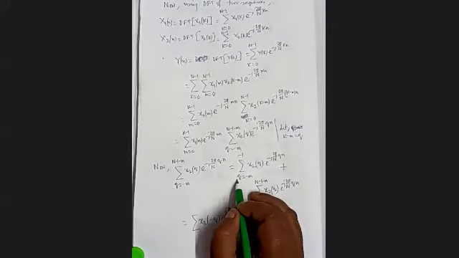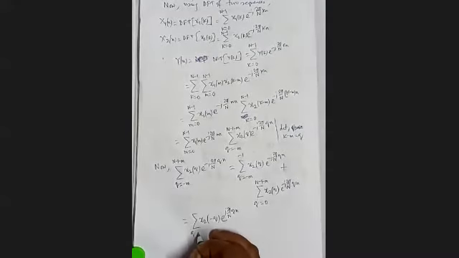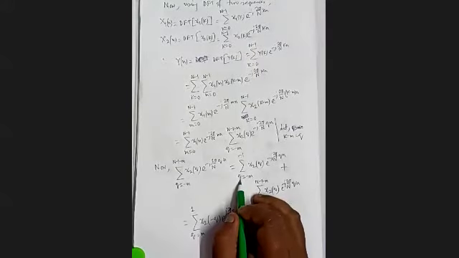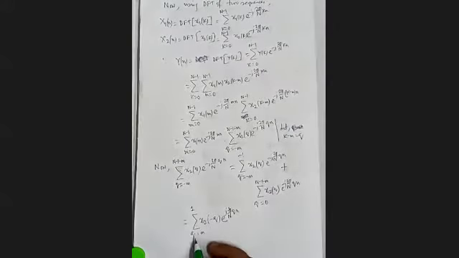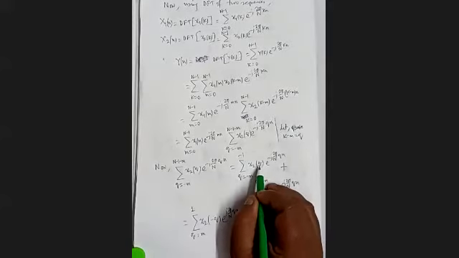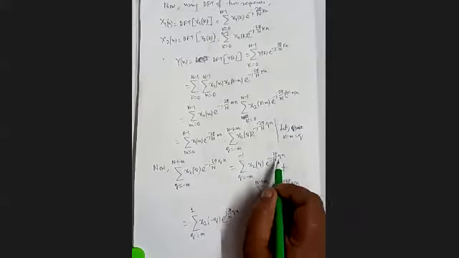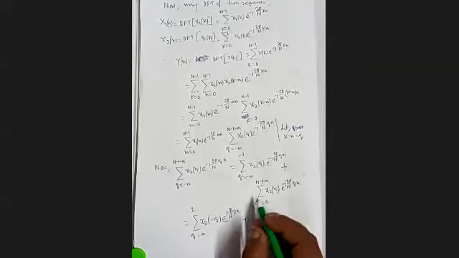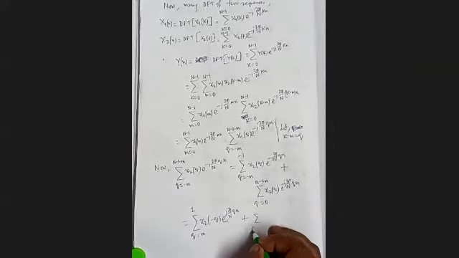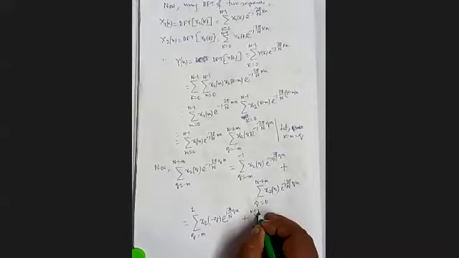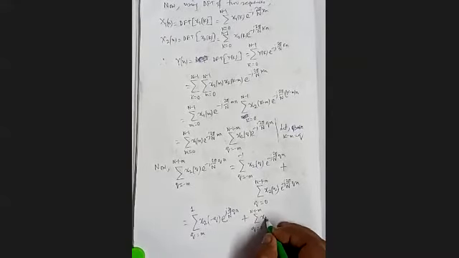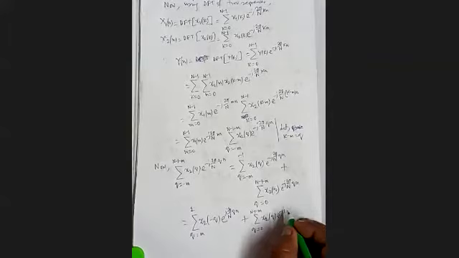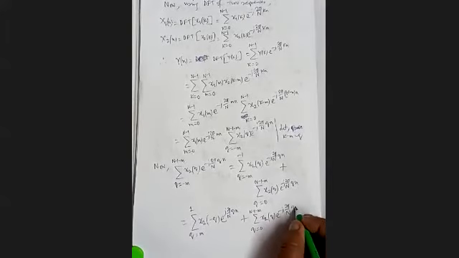But when q is replaced by minus q, then q will change from m to 1, because we are writing minus q in place of q. It is time reversed actually. Plus the second term will be intact, no change: q equal to 0 to N minus 1 minus m, x2(q) e to the power minus j 2 pi by N qn.